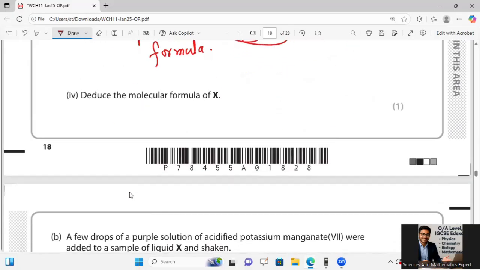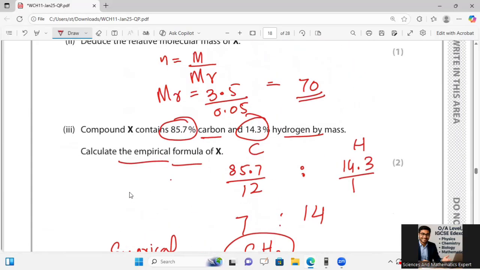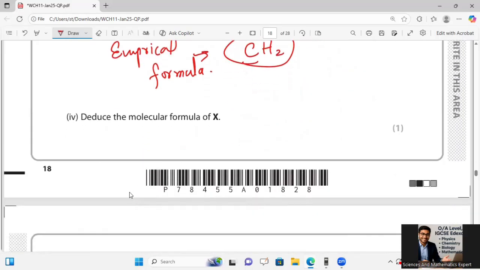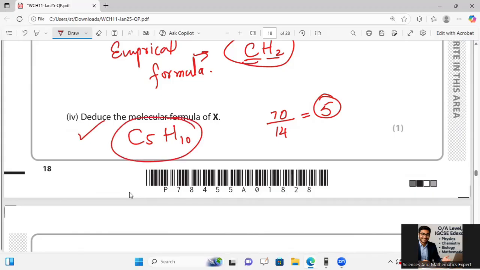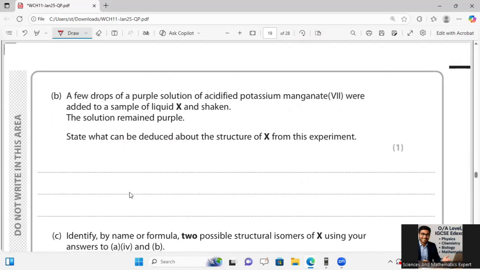Deduce the molecular formula of X. The molecular formula can be calculated by dividing the molar mass, 70, by the empirical formula mass, 12 plus 2 is 14. 70 divided by 14 gives 5. So 5 is the number which will be multiplied by the empirical formula, so it will be C5H10. No need to add plus 2 there.